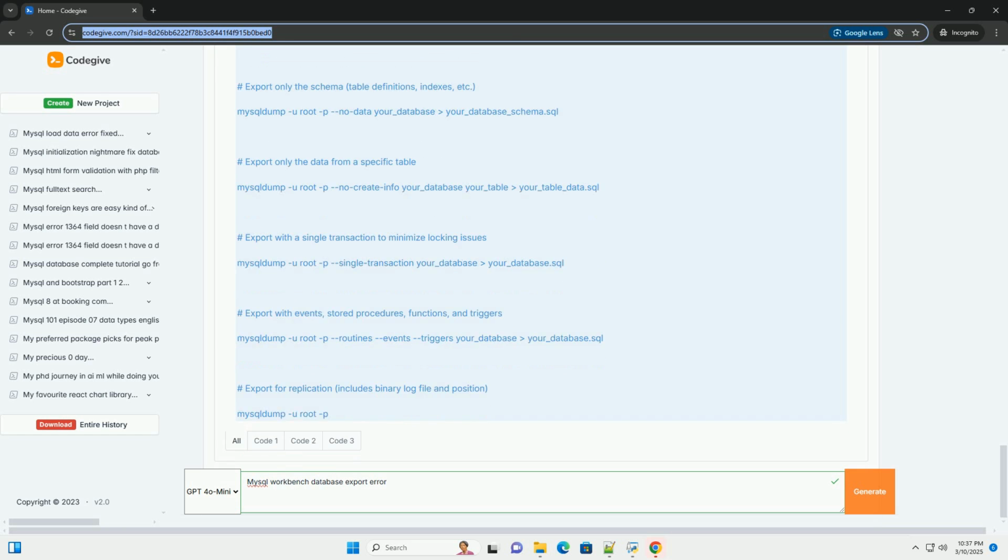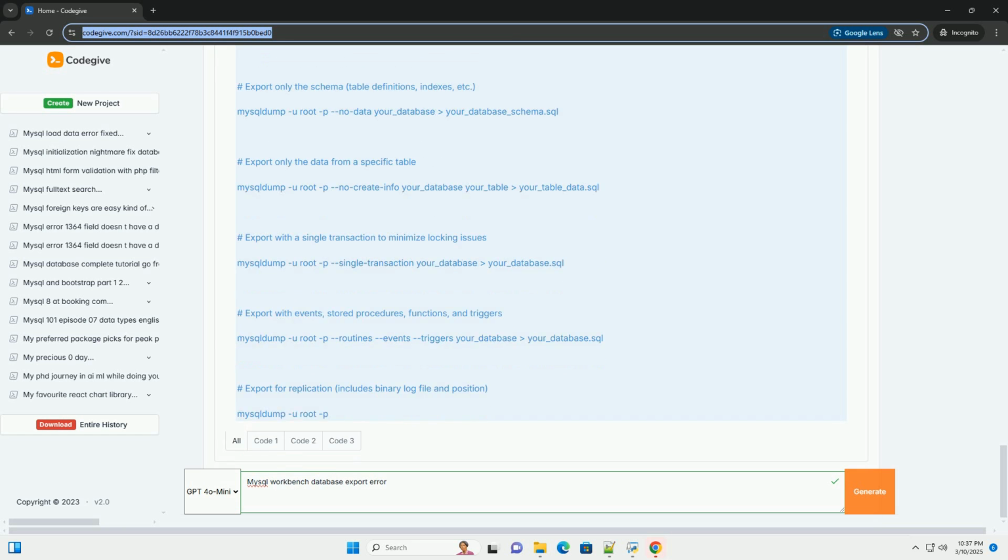Using mysqldump from the command line, an alternative to Workbench export. The mysqldump utility is a powerful command line tool for exporting MySQL databases. It often provides better performance and more control than the export functionality within MySQL Workbench. Here are some examples. Key mysqldump options: -u username, the MySQL username.